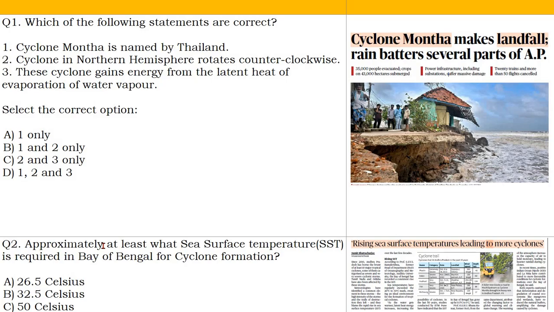So what will be correct? Select the correct options. So 1 only, 1 and 2 only, 2 and 3 only, and 1, 2, 3. So the answer would be 1, 2, 3. All are correct. That is, these cyclones gain energy from latent heat of evaporation of water vapor it contains.